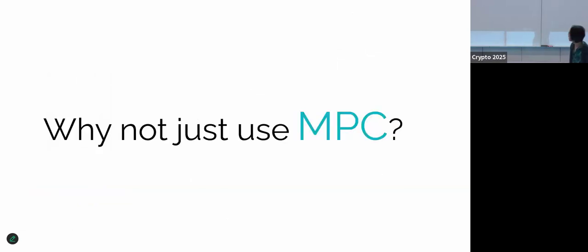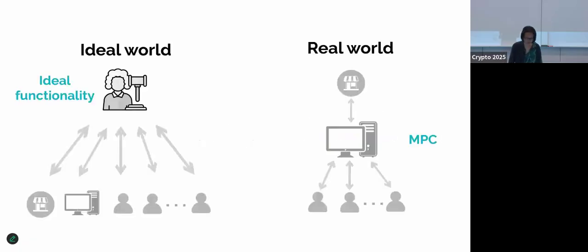Okay, so the first question I need to answer to a crypto audience, and I think we are all trained to first think about throwing some powerful cryptographic tool at this problem, right? So why not just use MPC, and maybe MPC will just magically solve the problem? Is this the case? We can look at a strawman example to answer this question. We are going to think of MPC not from the real world perspective, but from the ideal world perspective, and we can do this because of the very nice simulation paradigm.